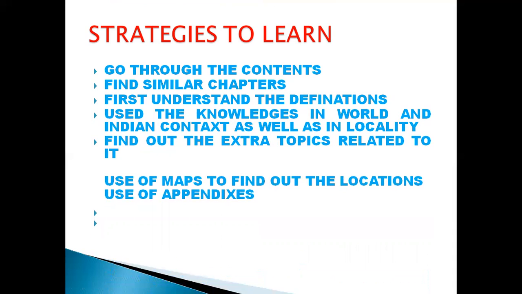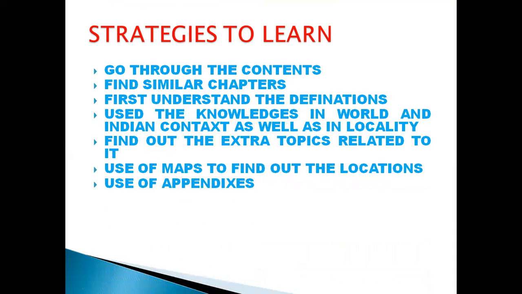Use of maps is an essential thing of geography. Whenever you are studying geography, you have to use maps. In using maps, you have to find out the highest populated countries, lowest populated countries, literacy, all those things you will get in the appendix. So you have to use the appendixes also.